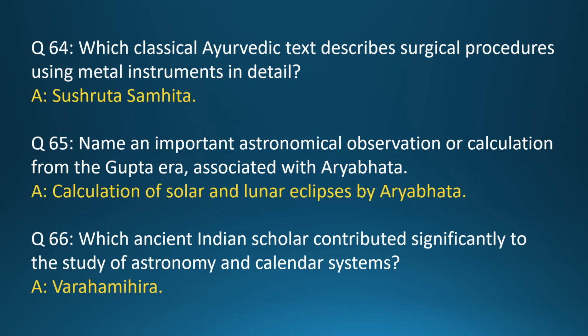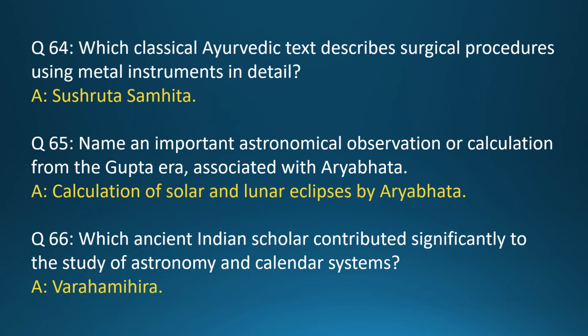Question 64. Which classical Ayurvedic text describes surgical procedures using metal instruments in detail? Answer: Sushruta Samhita. Question 65. Name an important astronomical observation or calculation from the Gupta era, associated with Aryabhatta. Answer: Calculation of solar and lunar eclipses by Aryabhatta. Question 66. Which ancient Indian scholar contributed significantly to the study of astronomy and calendar systems?